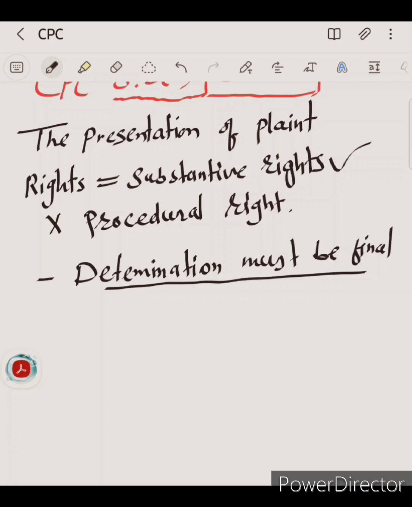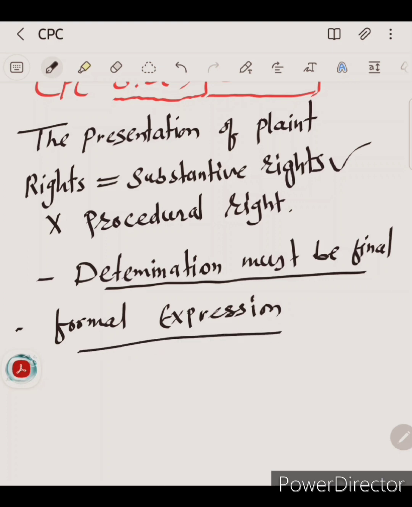Formal expression is also a requirement. All the requirements of formal expression must be fulfilled. These are the essential elements of a decree. The formal expression must be given in the manner provided by law.